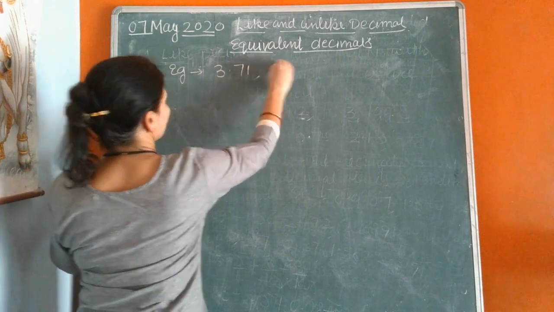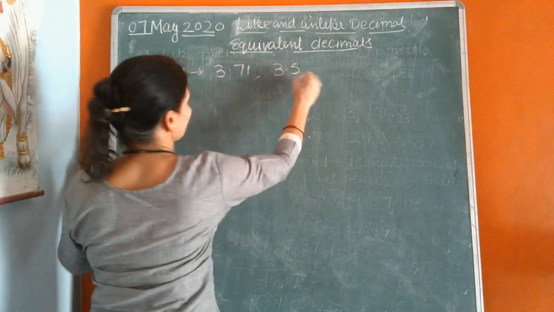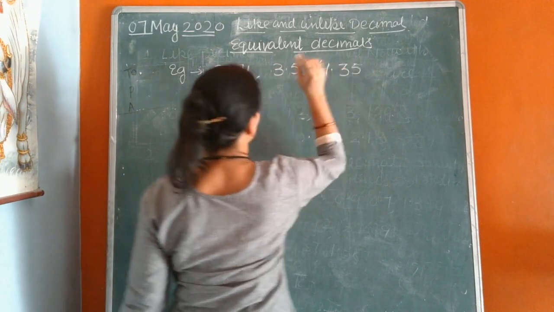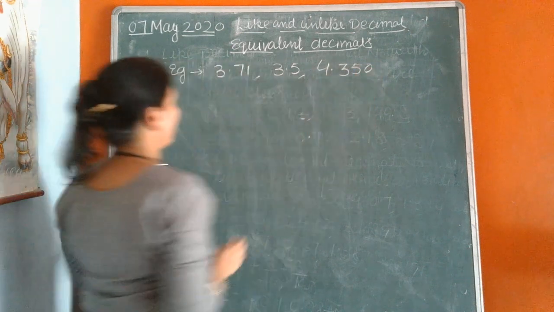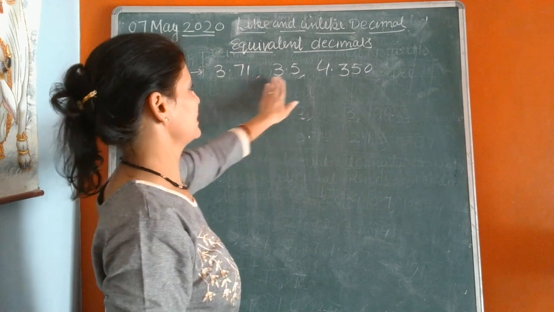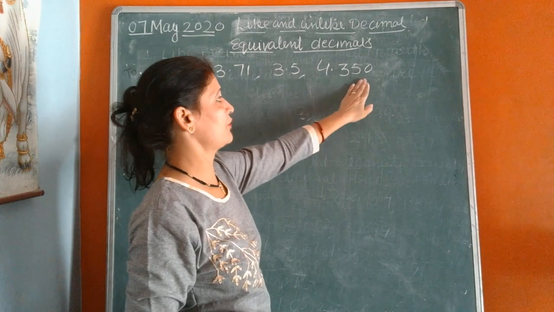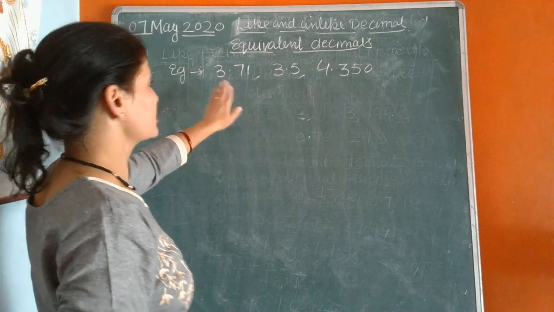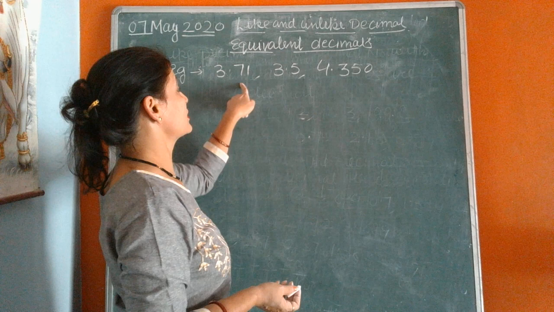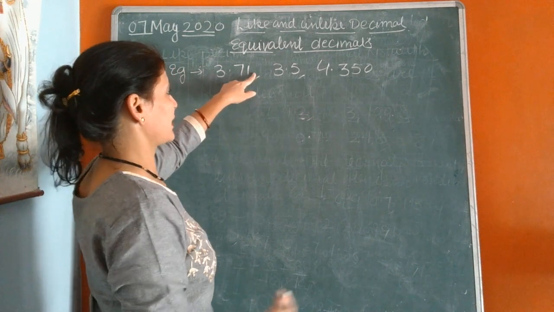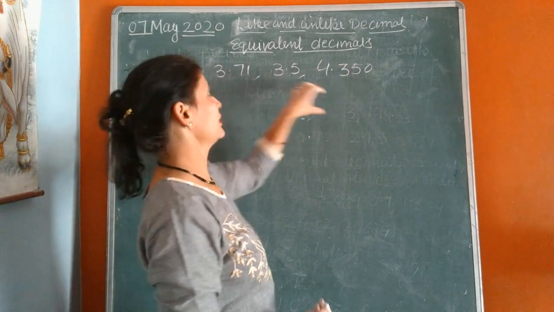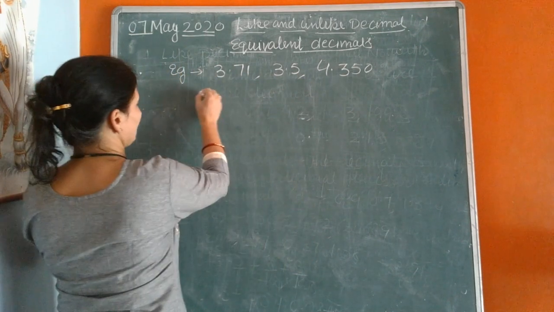3.71, 3.5, 4.35, 0.7, 1.350. These decimals are different. So how to make equivalent decimals? If we put zeros from the right-hand side after the decimal point, these will be equivalent decimals.